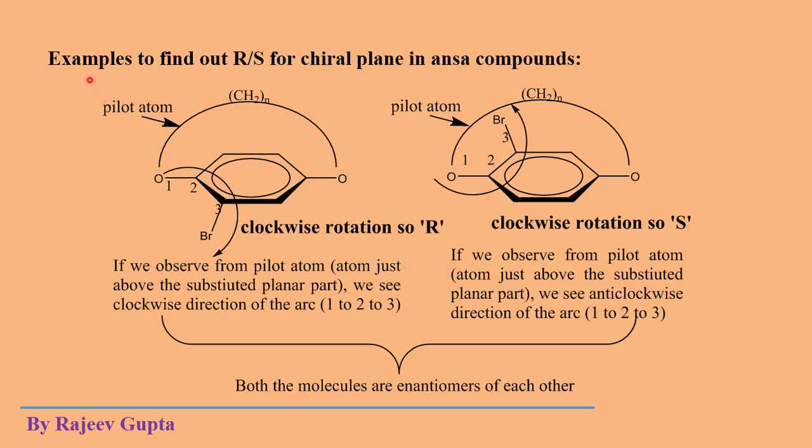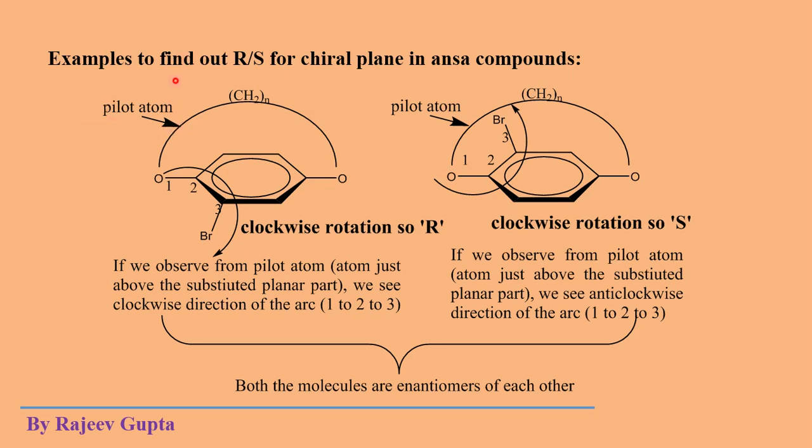What we will do here to find out RS configuration of chiral plane in ANSA compounds, we observe this molecule like this, where in this polymethylene chain, the first carbon atom which is directly attached to this oxygen atom is called the pilot atom.